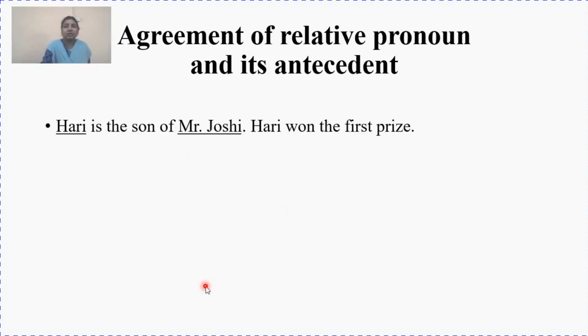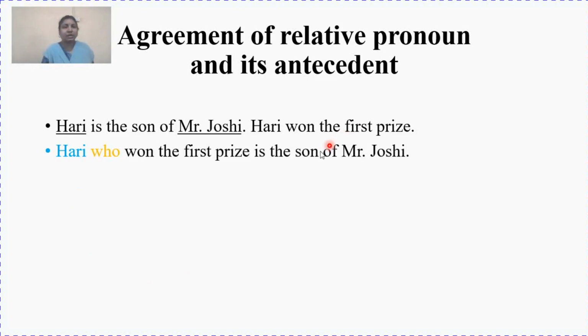As I said, the position of relative pronoun and antecedent is very important. Now let's see this example. Hari is the son of Mr. Joshi. Hari won the first prize. What will be the answer for this? Join the sentences. You will get the answer as Hari, who won the first prize, is the son of Mr. Joshi.